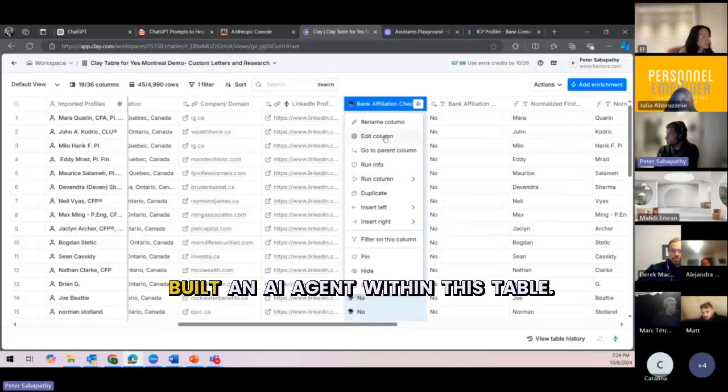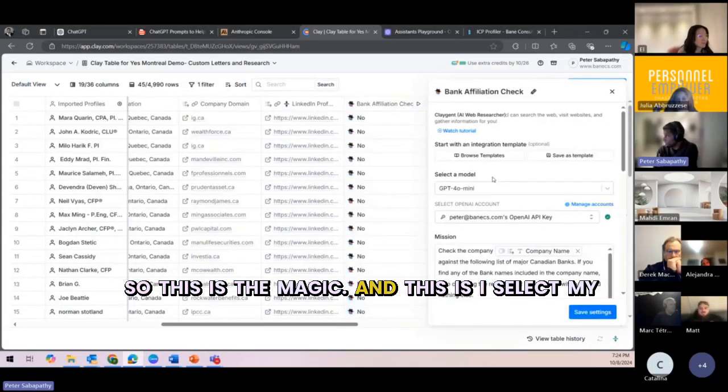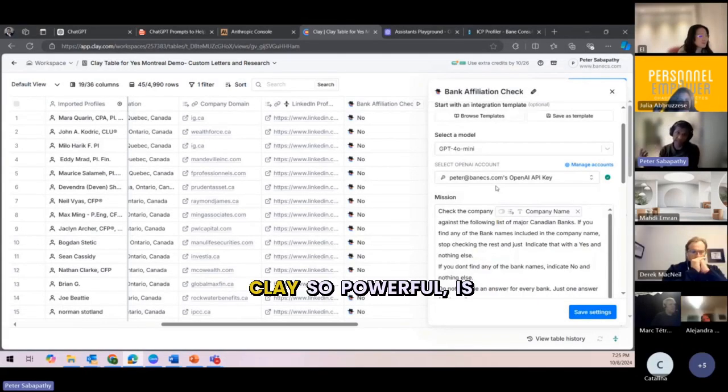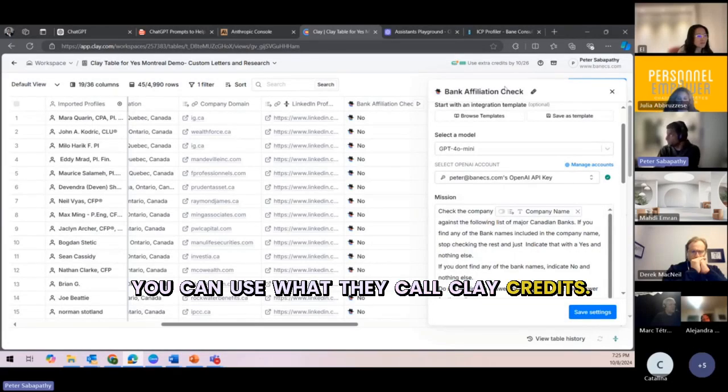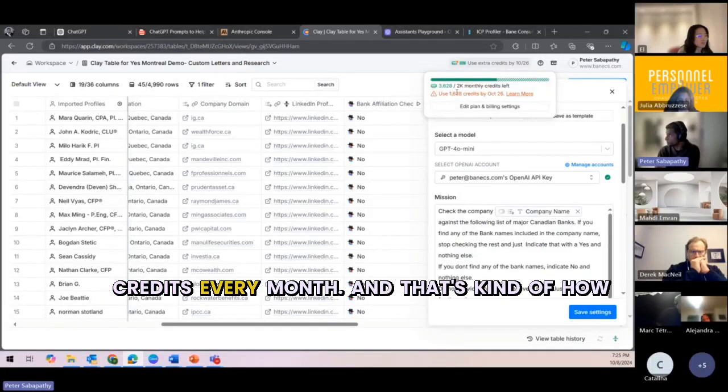So basically I built an agent. How this works is I built an AI agent within this table. So this is the magic, and this is where I select my model. I have what they call an API key, and this is what makes Clay so powerful: you can use what they call Clay credits. So you see here, I have credits, and I get X amount of credits every month. That's kind of how you spend on Clay.